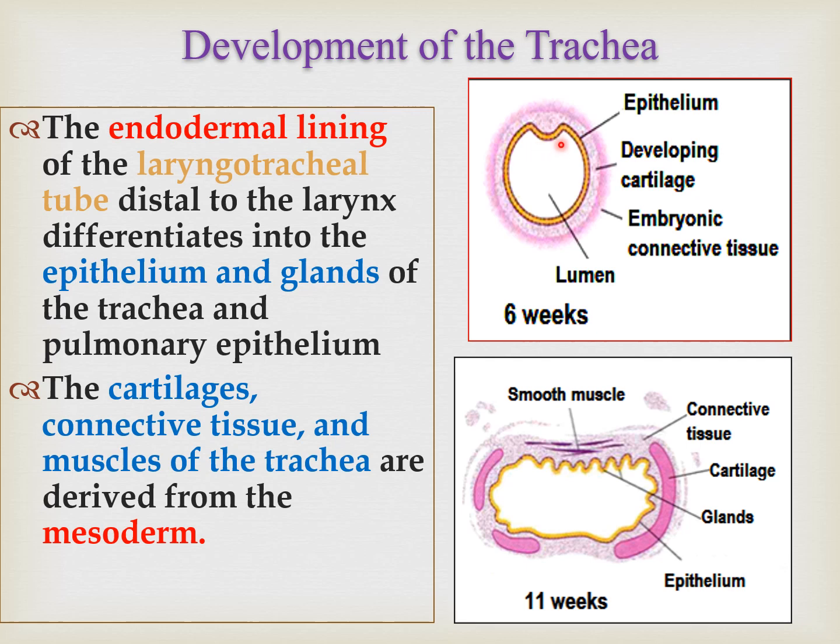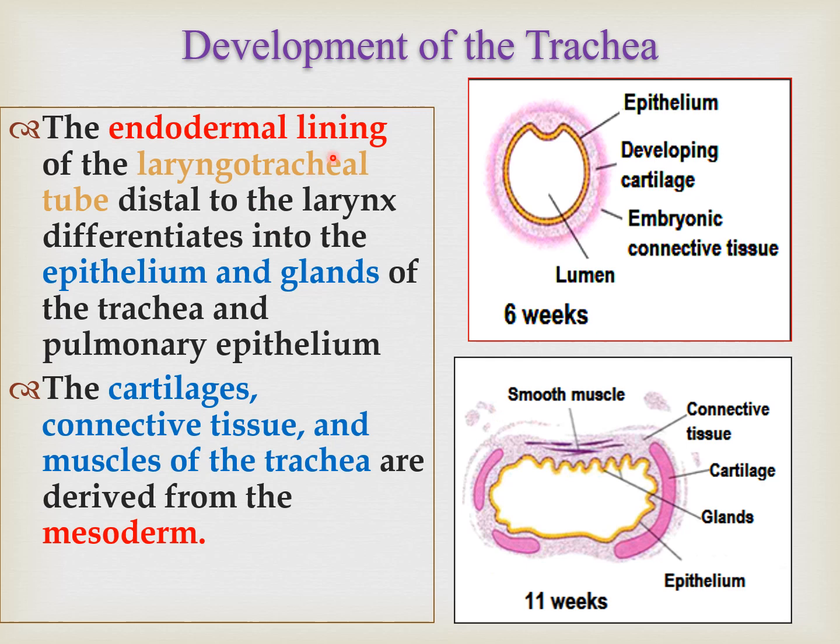So here it is just showing that the inner lining is the epithelium. Outer to the epithelium we have cartilage, developing hyaline cartilage, which already you have discussed in a histology lecture, and most outer we have connective tissue. And as it is growing up, you can see the cartilage, and then the portion of the smooth muscle on the back, and the epithelium with the glandular tissue.